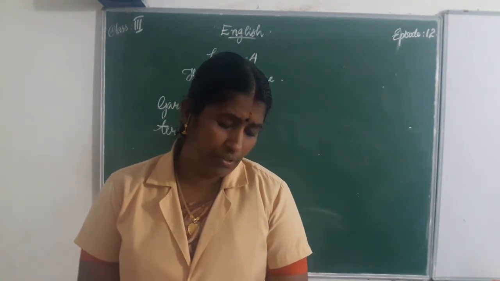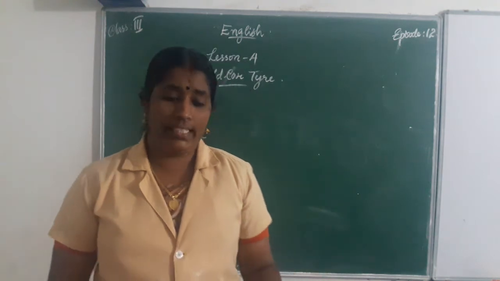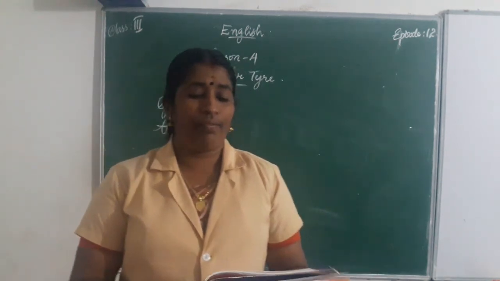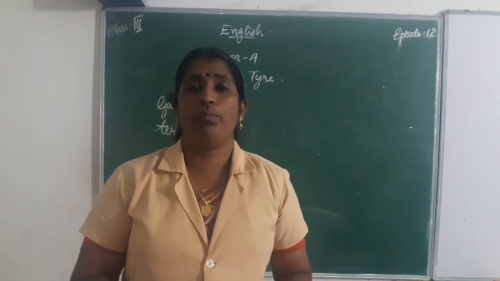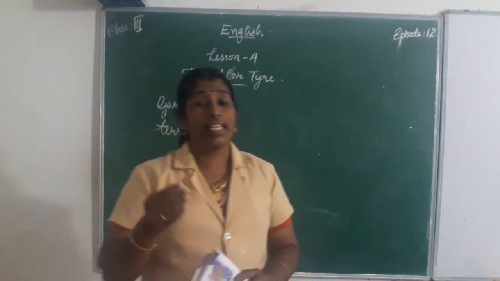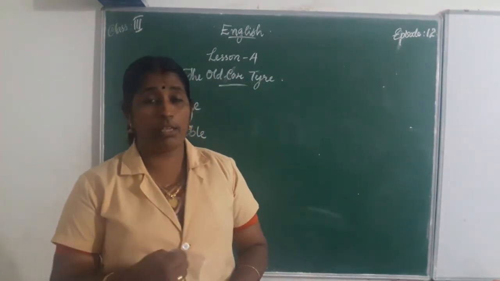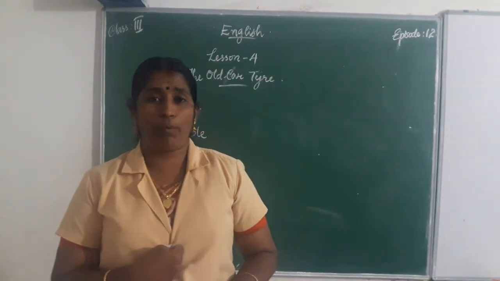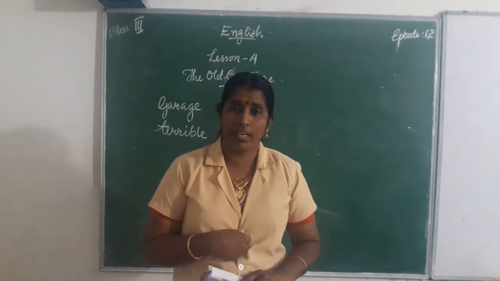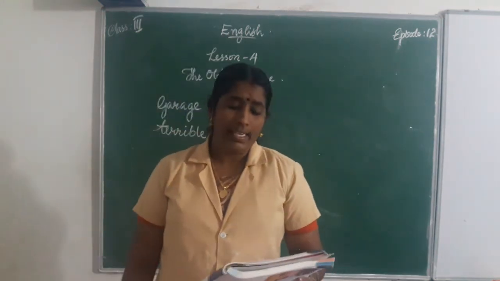It's all well for you, said the old tire. What did the old tire say? The old tire said that it is all well for you. There is no problem with you because you are now useful. I have some problem. What is the problem? I am a useless thing. I am an old thing. That is my problem. Nobody is taking care of me. Nobody gets any pressure from me. That is the reason for my sadness.